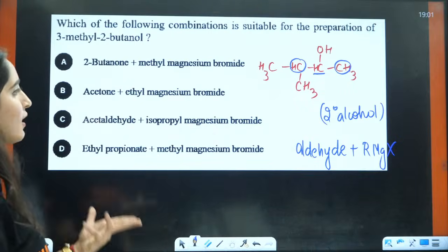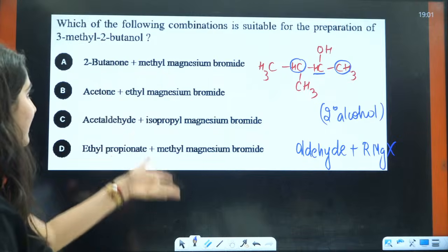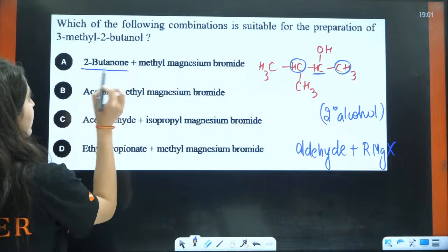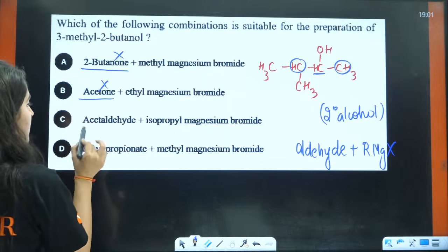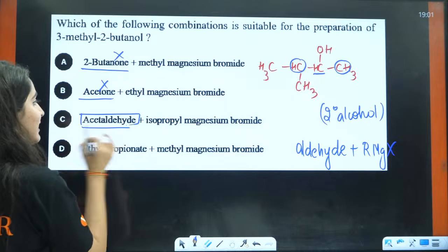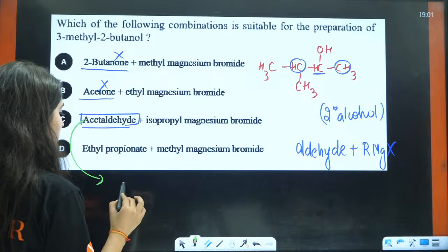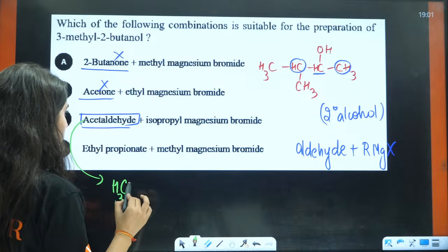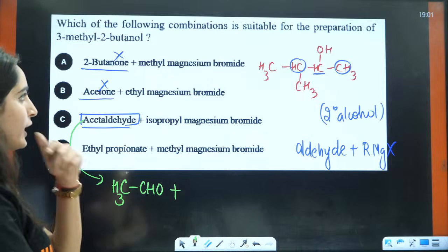So which one is the aldehyde here? Here, this is your ketone, not possible. This is my acetaldehyde. What is acetaldehyde? That is CH3CHO. Plus, what I need to have?